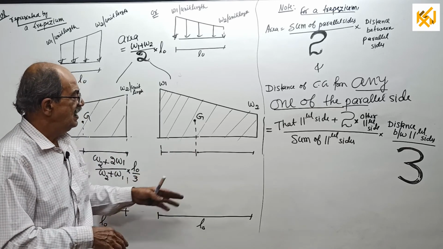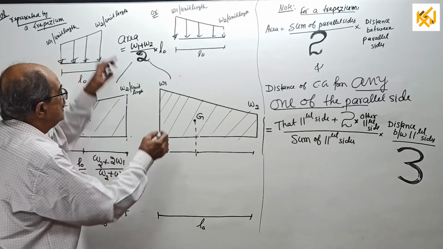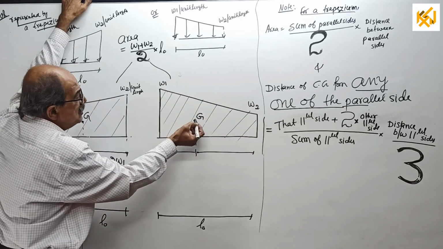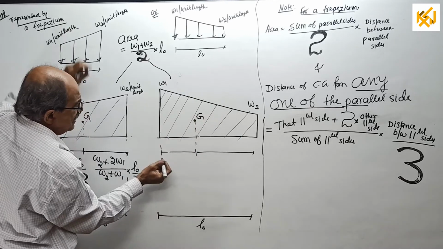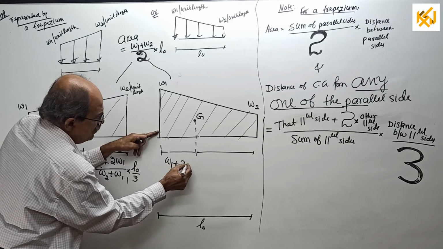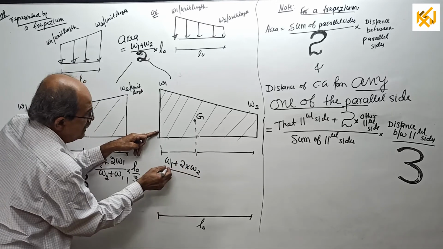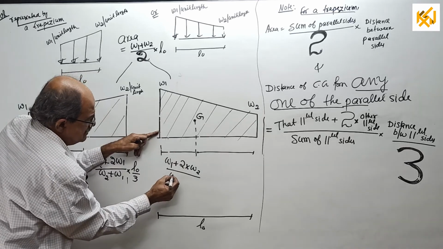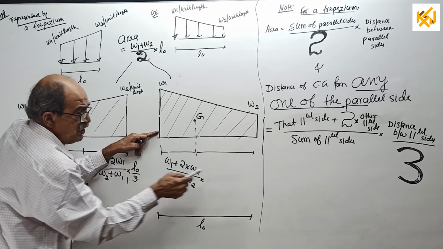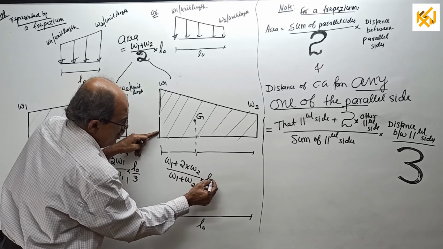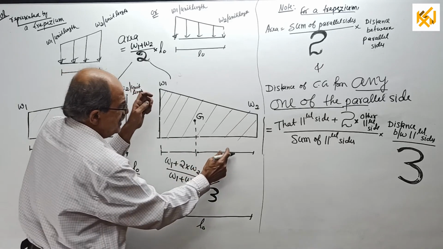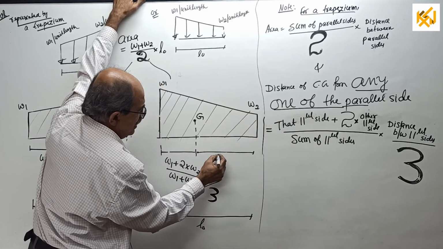See, start the same way. I can tell it fast now to close it. I want this distance. Never bother whether W1 is more than W2. But when you locate CG, it is slightly this side. Okay, start from here, this parallel side. W1 plus twice W2, divided by the sum of the two sides, W1 plus W2, into the distance between the two parallel sides, L0, divided by 3.